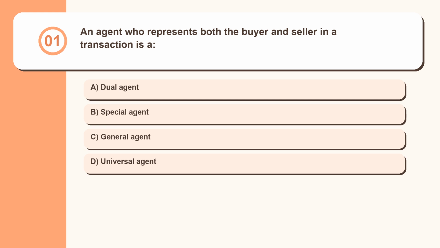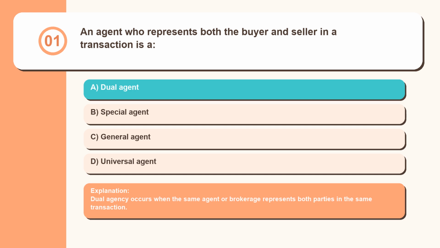Question 1. An agent who represents both the buyer and seller in a transaction is a: dual agent, special agent, general agent, universal agent. Dual agency occurs when the same agent or brokerage represents both parties in the same transaction.